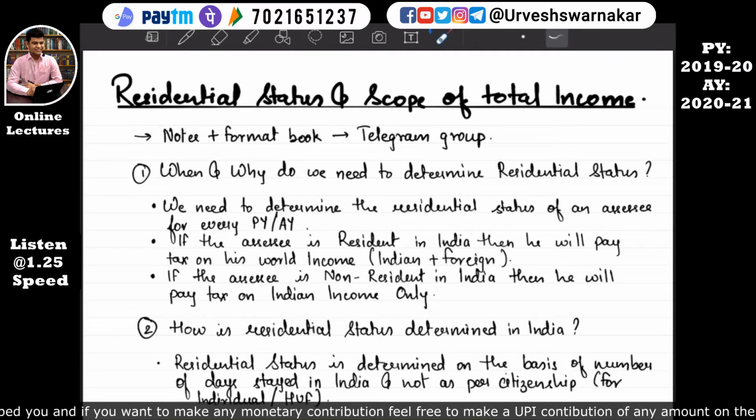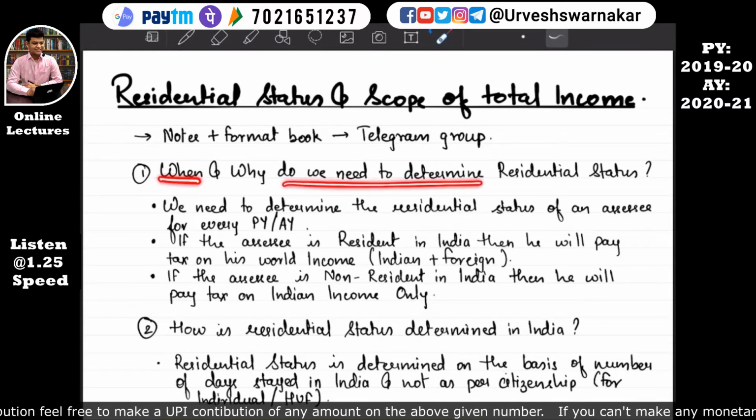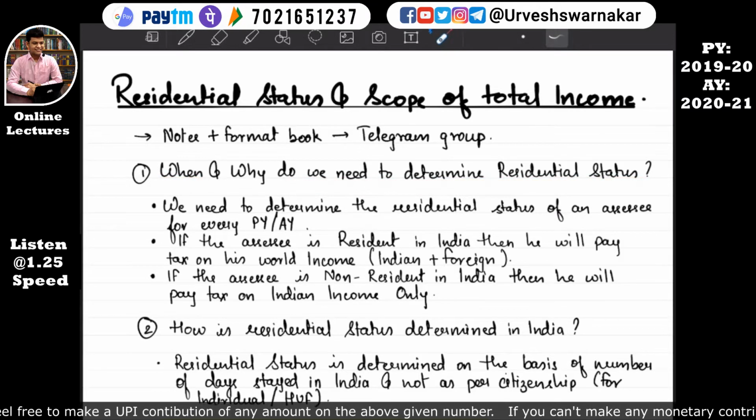Okay. So there we have studied this word resident. So here in this chapter we will be able to identify whether an assessee is a resident or not. Okay. So let's ask the primary question. When do we need to determine residential status? We need to determine the residential status of an assessee for every previous year or assessment year. Okay.